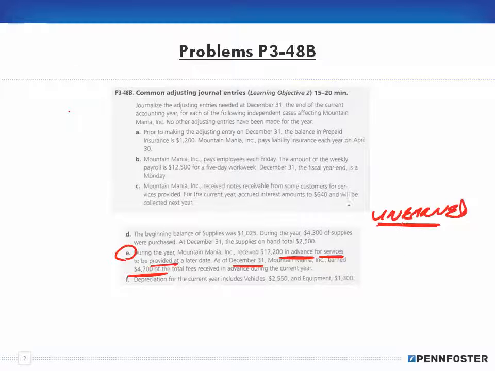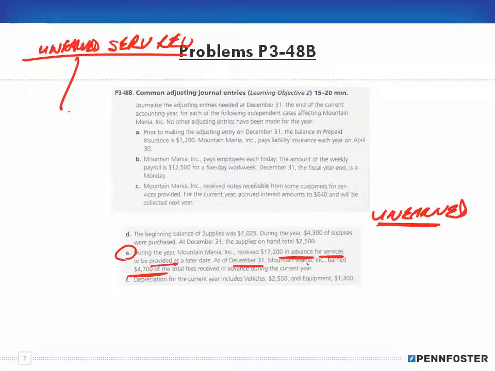So if we have the account, and it's an unearned account, and this is for services, so unearned service revenue, right? From our theory videos and the information in the text, we know unearned service revenue is something that we still owe because we haven't earned it, so that's a liability account. And we increase liability accounts on the credit side.